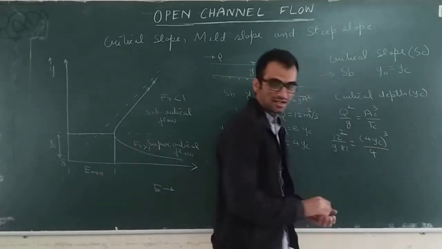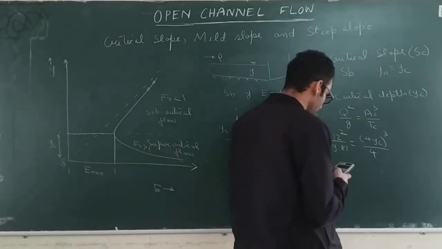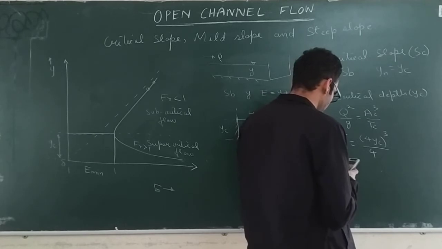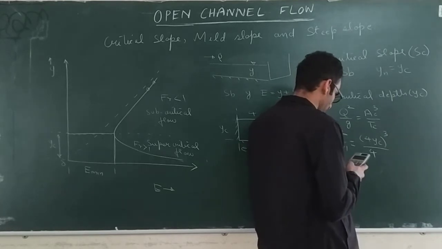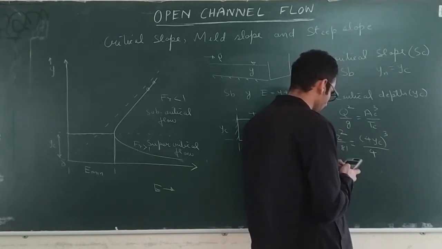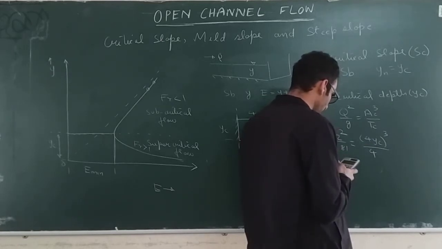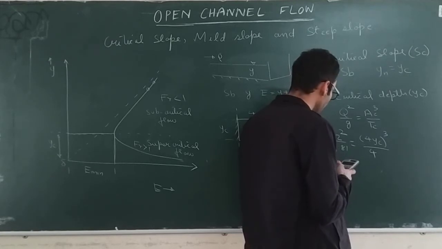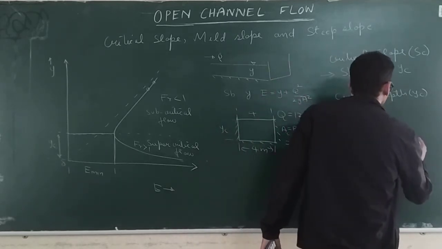Let's solve this directly using the solve function. 12 square upon 9.81 is equal to, in brackets, 4 times the unknown YC, cubed, upon 4. Only one unknown, so we can directly solve this. Shift solve.